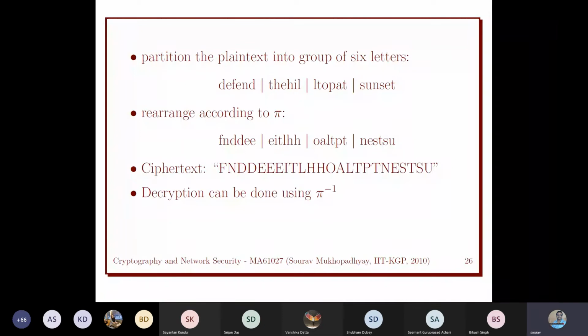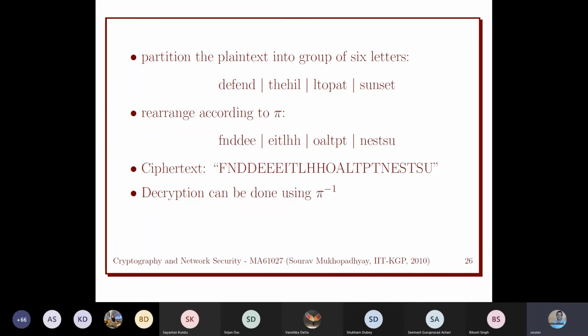So this way we continue over all the windows. This is the first window, then we apply the same permutation on the second window, and on this window like this. So we got this message. So this is our ciphertext. Now this ciphertext Alice will send to Bob. For decryption, how will Bob decrypt it?